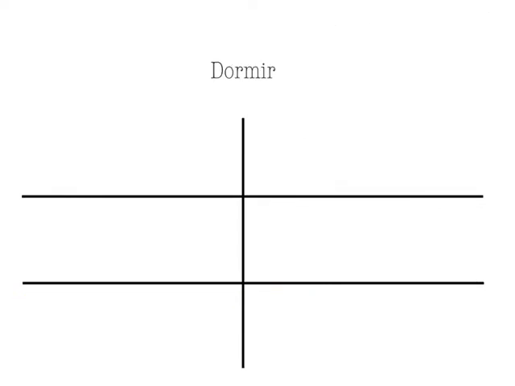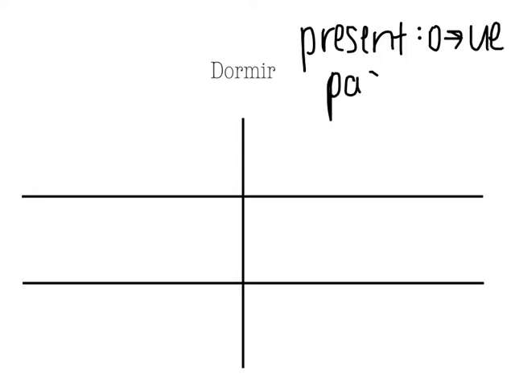The last example that we're going to work with today is dormir. In the present tense, the O in stem changers changes to UE. In the past tense, it's only going to change O to U. Just like we talked about in the present progressive, yo estoy durmiendo.